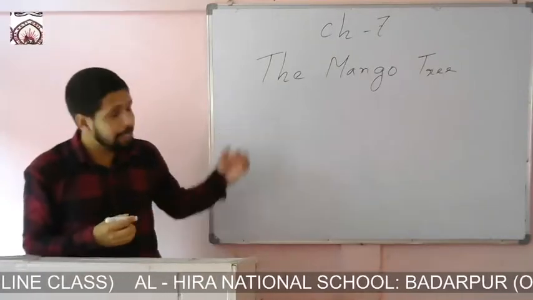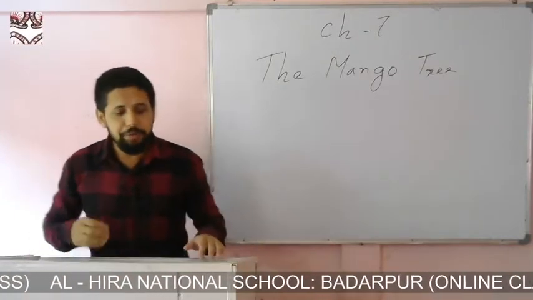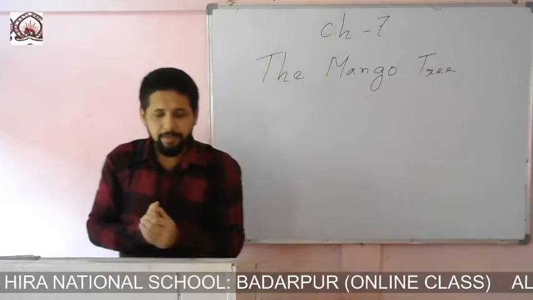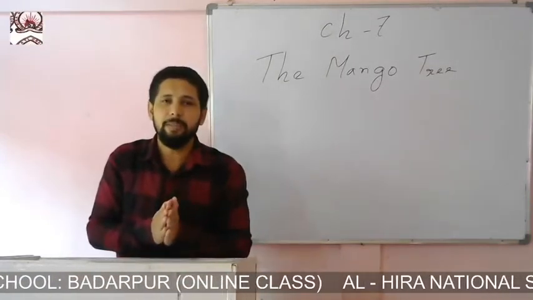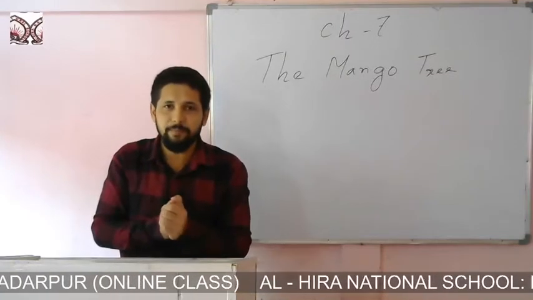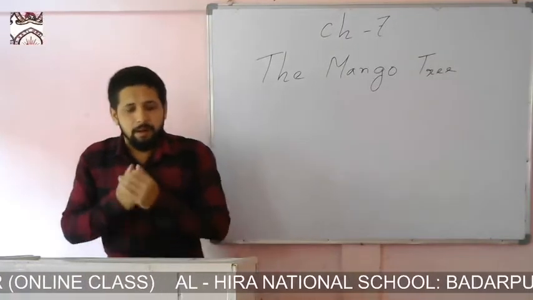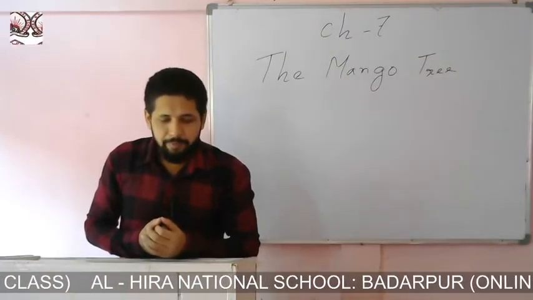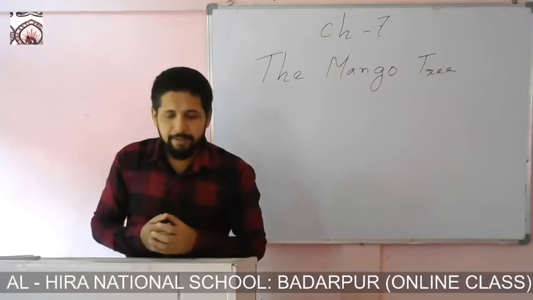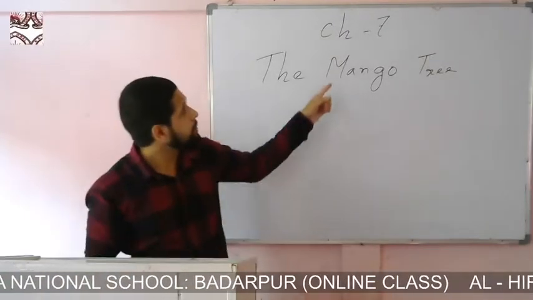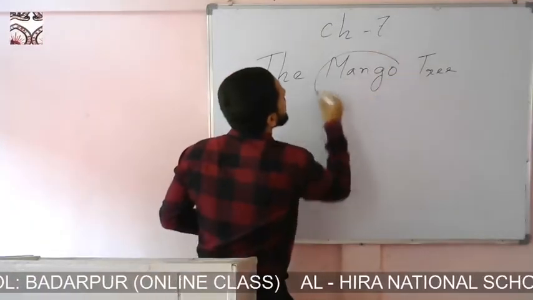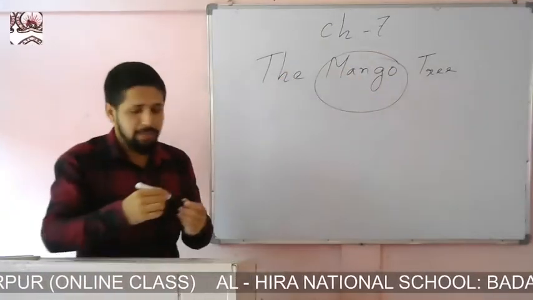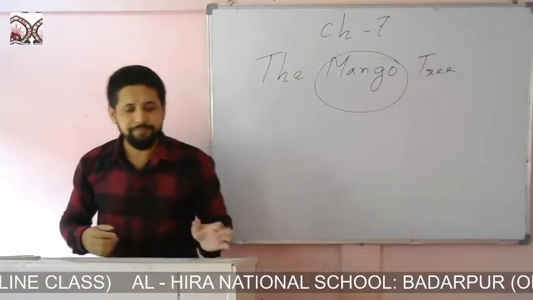This is the name of the chapter that we are going to discuss today. As I said, we get to see different kinds of trees outside the houses, but here in this chapter, we shall discuss a mango tree. Now, let's get started.